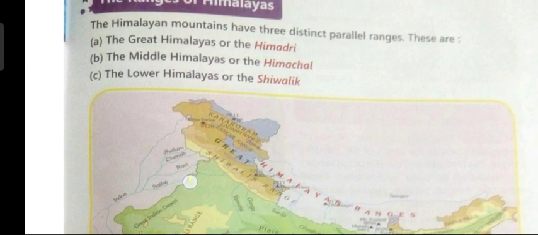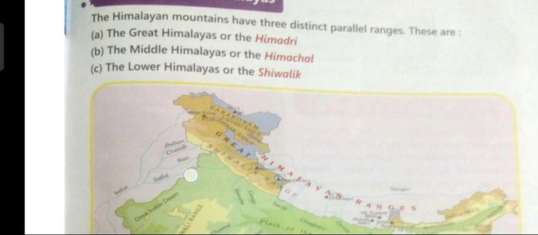So, children, today we have read about the Karakoram range, which lies in Jammu and Kashmir. Then we read about the Himalayan range, which starts in Jammu and Kashmir and goes all the way till Arunachal Pradesh in the northeast. Then we read that the Himalayas are broader on the west side and narrower on the eastern side. Then we read about the three parallel ranges of Himalayas: the Greater Himalayas, known as Himadri, the Middle Himalayas, known as Himachal, and the Lower Himalayas, known as Shivalik.